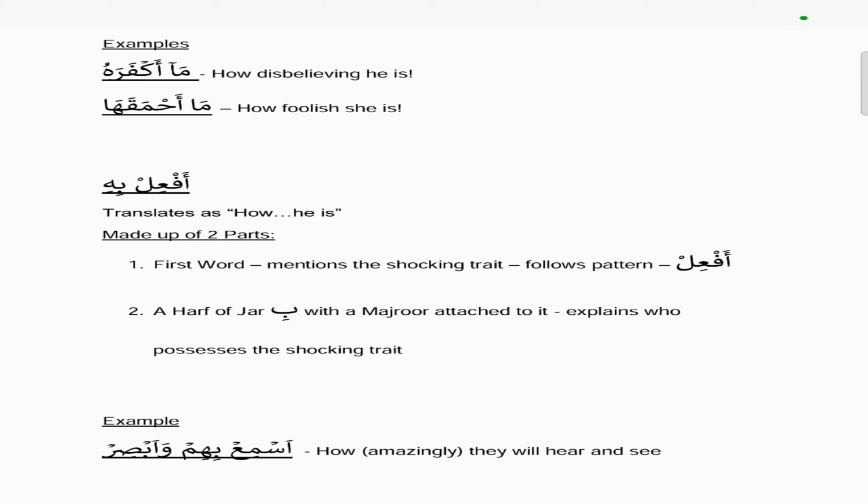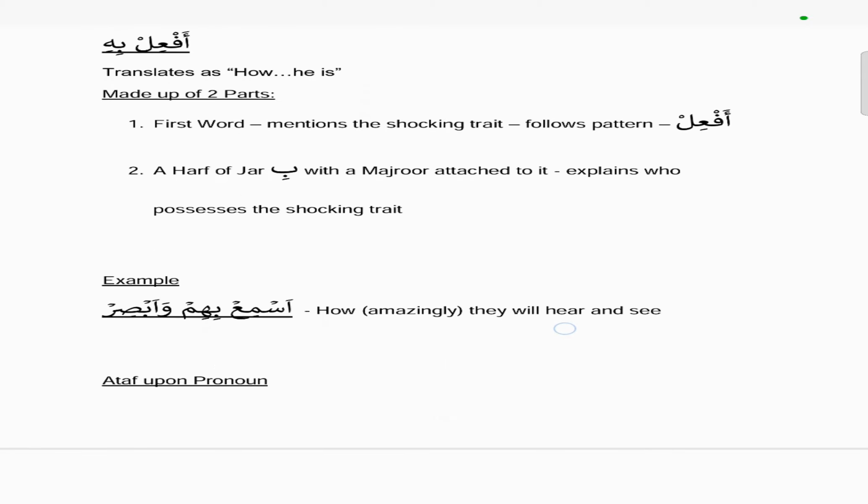So akmaka, those three root letters represent the word that refers to foolishness or stupidity, and the attached pronoun at the end is ha, which represents the hiya version, the independent pronoun, so it refers to her. So ma akmakaha, how foolish she is. And the other one is af'il bihi, which translates similarly to the other one, how something he is, and it's made up of two parts.